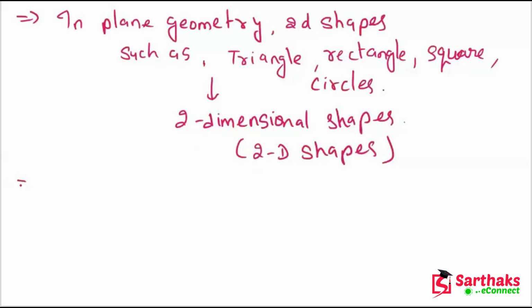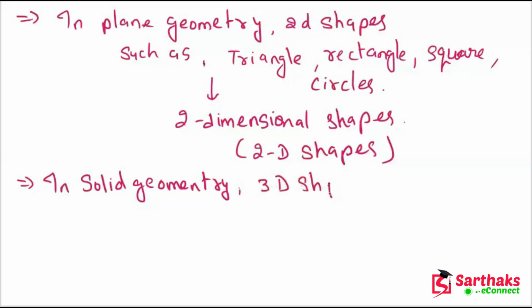And now in solid geometry, there are 3D shapes, which means three-dimensional shapes. What are these shapes? Shapes such as cube, cuboid, and cone, etc. These are solid shapes or 3D shapes.